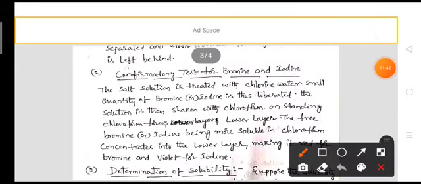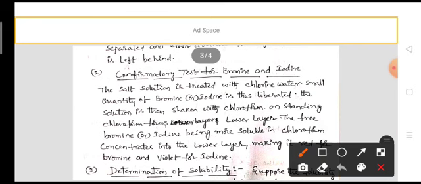The next application is a confirmatory test for bromine and iodine. The salt solution containing either bromine or iodine is treated with chlorine water, so a small quantity of bromine or iodine is liberated. The solution containing the liberated iodine or bromine is then shaken with chloroform.